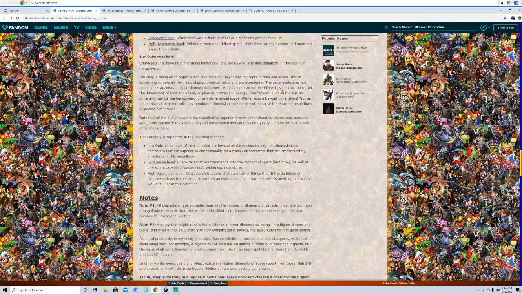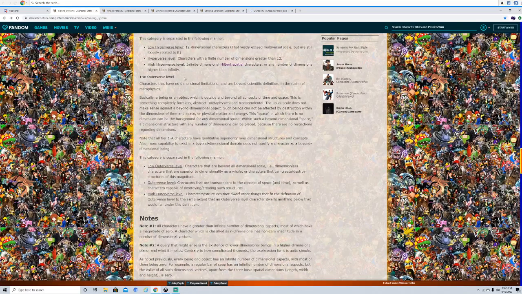You could transcend fiction or whatever, but that would just mean you'd basically be in a higher dimension, where it could just be higher and not Outerversal, or just Outerversal entirely. So anyway, here's the tiering system.